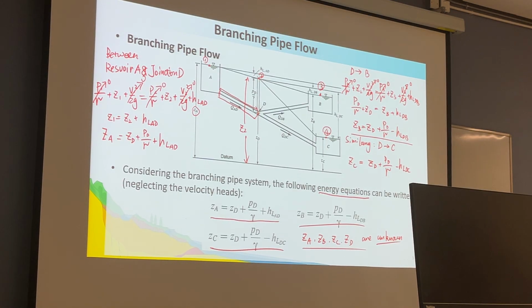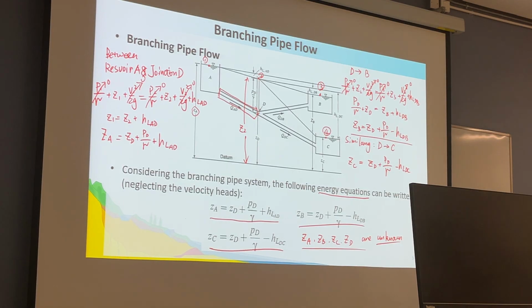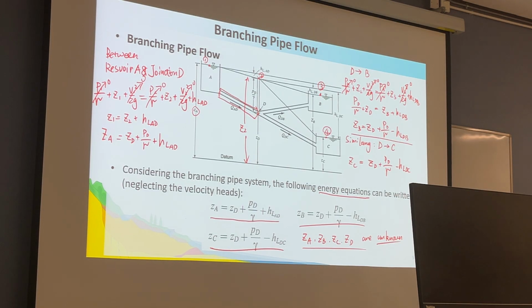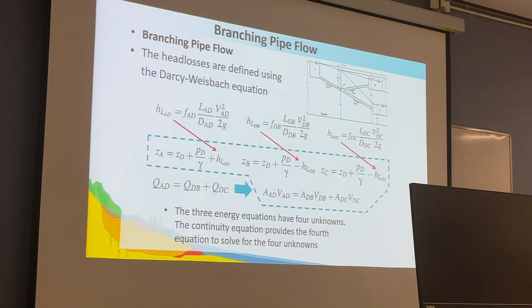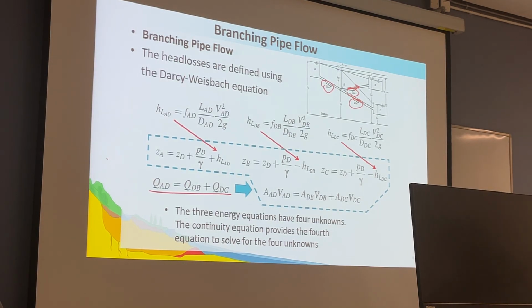So we need another relationship, the continuity equation, focusing on the junction. QAD is flowing into the junction, and QDB and QDC are flowing out. The sum of inflow should equal the sum of outflow, according to the continuity equation.